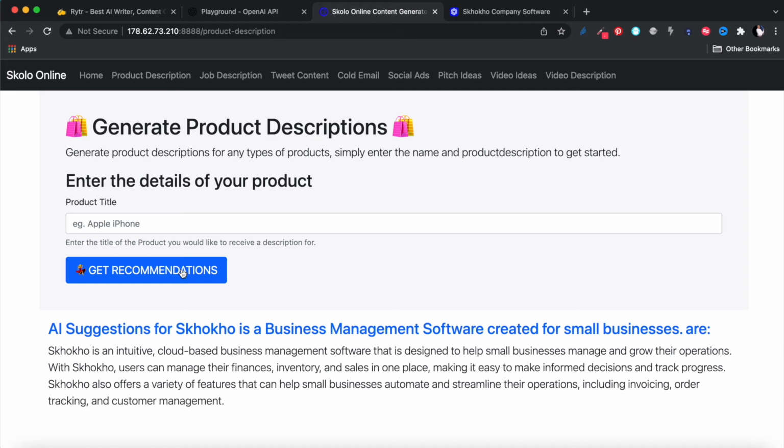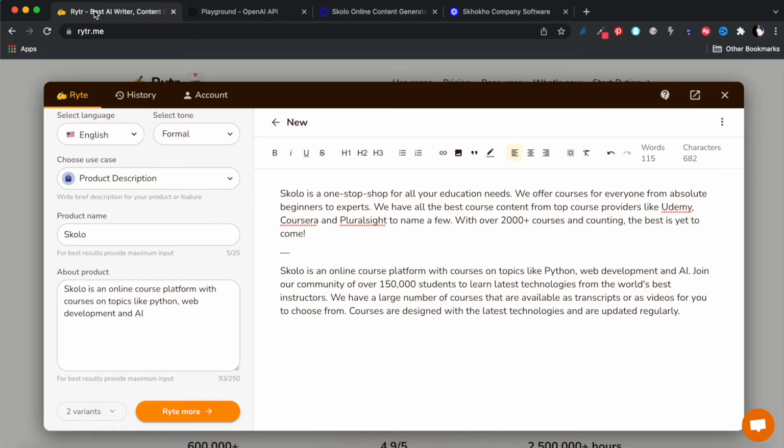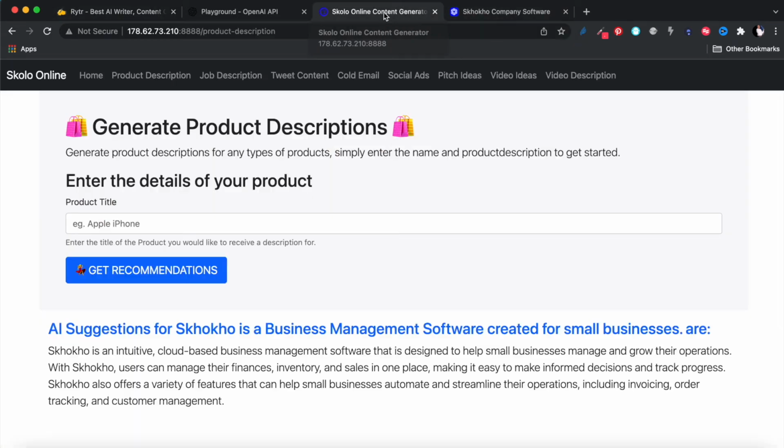It will tell me more about a cloud software. There you go. "Skoko is an intuitive cloud-based business management software that is designed to streamline operations. Users can manage their finances, inventory, and sales in one place." I couldn't have imagined writing this paragraph myself. This stuff that I'm showing you is what you're going to pay $29 a month to get from here, and you can build it yourself. That is what you're learning here on Skoko.